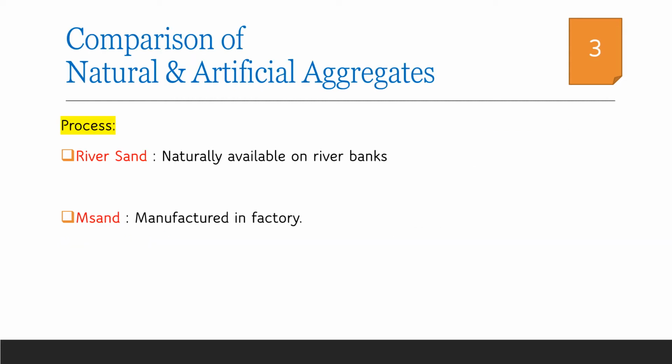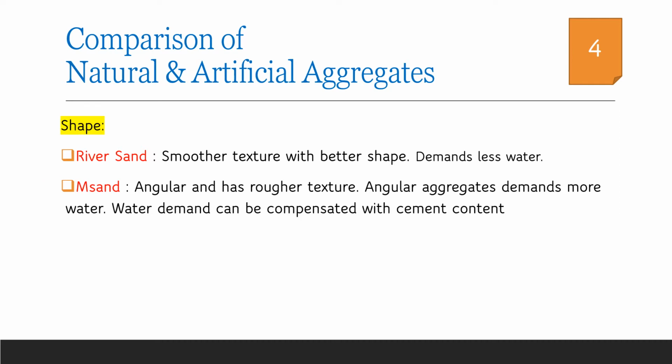Now let us see the comparison between natural and artificial aggregates. Comparing the processes, river sand is naturally available and it does not need any processing, whereas M sand or manufactured sand is produced at the factories. Considering the shape of the aggregates, river sand has a smooth texture as it is formed by the rolling of aggregates in river water for a long distance.